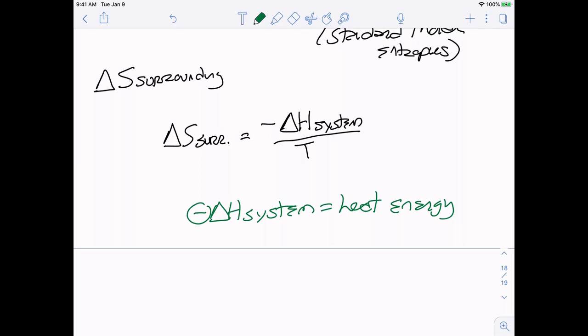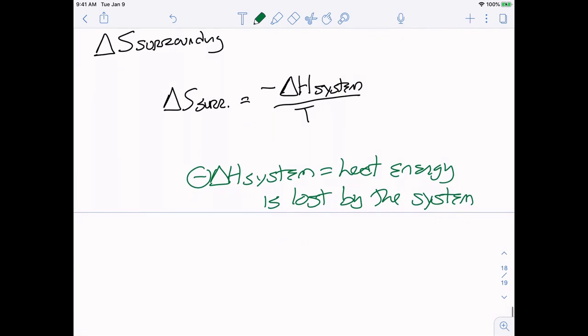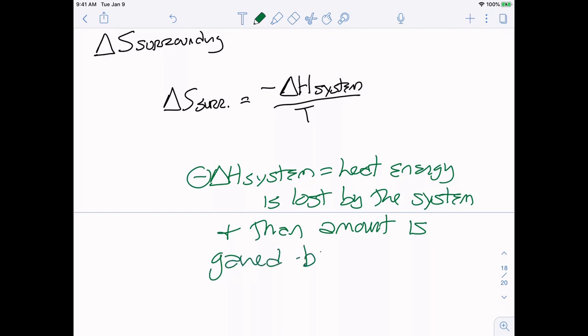So because it's negative, heat energy is lost by the system, and that amount is gained by the surroundings.